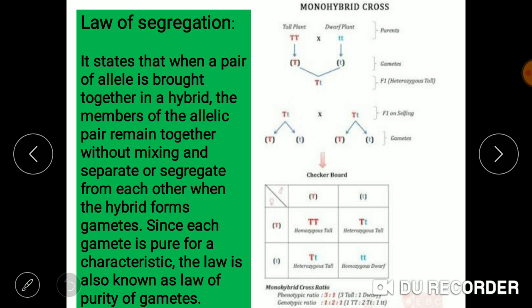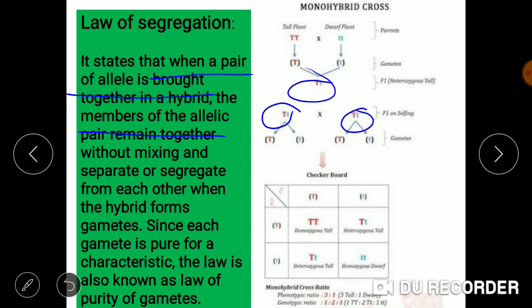Segregation means separation. We studied till now that in the F1 generation we got the hybrid variety. Now we will move further and see the law of segregation. The law of segregation states that when a pair of alleles is brought together in a hybrid, one allele capital T and the other allele small t, the members of the allelic pair remain together without mixing and separate from each other when the hybrid forms the gametes.